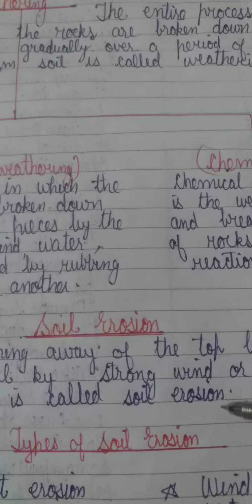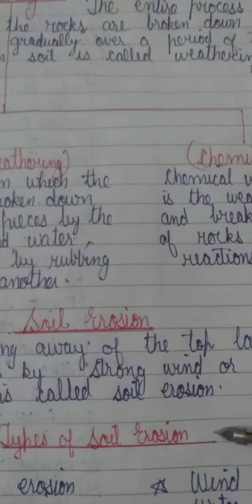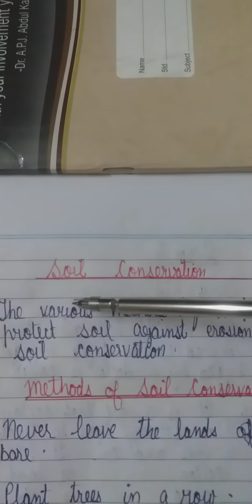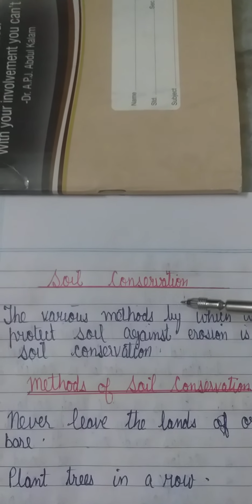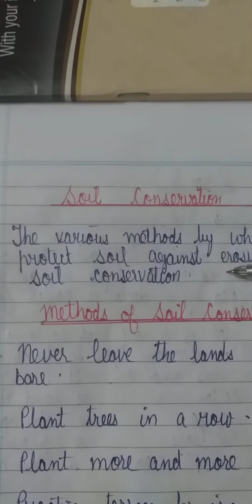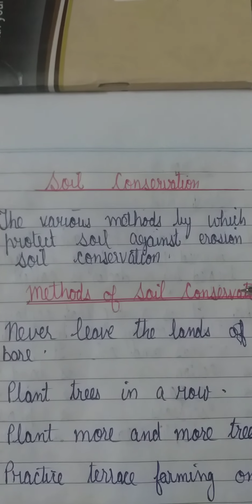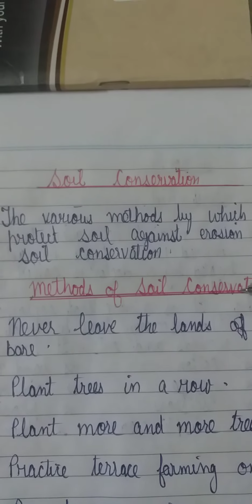The different methods adopted by human beings to protect the soil against erosion are called soil conservation. So what is soil conservation? Soil conservation refers to the various methods by which we can protect our soil against erosion. There are many methods by which we can prevent the soil from being eroded away.